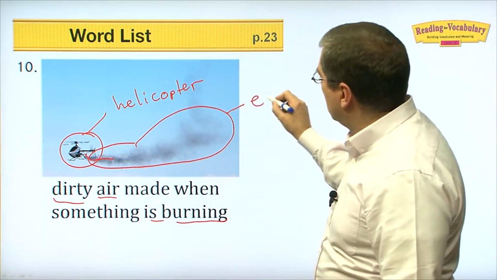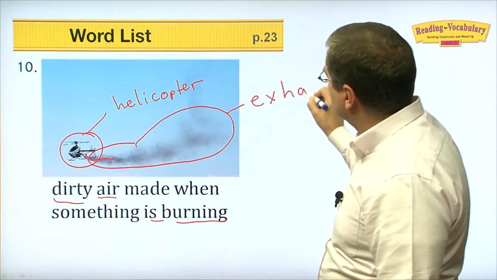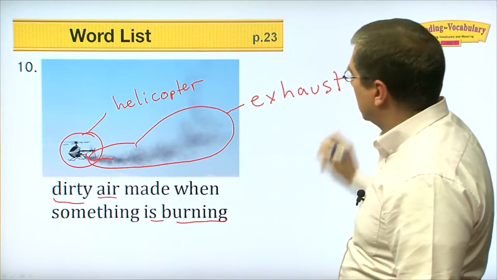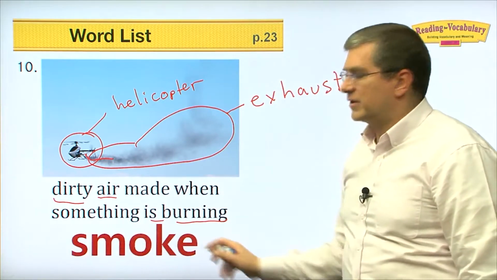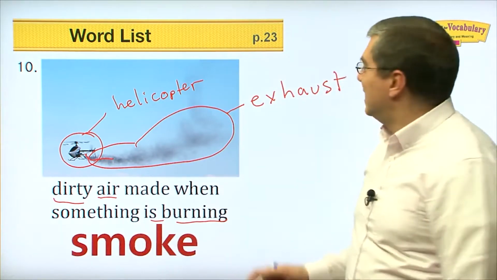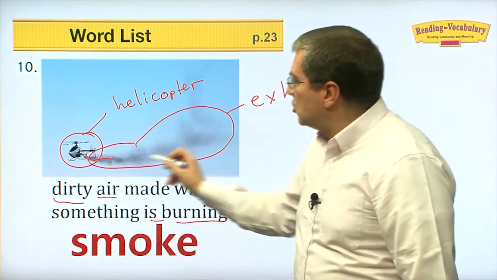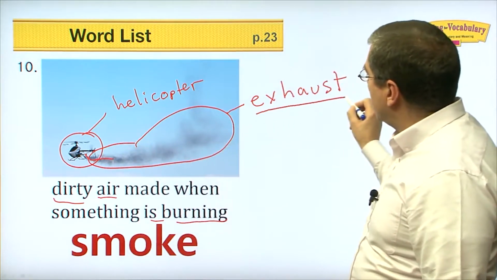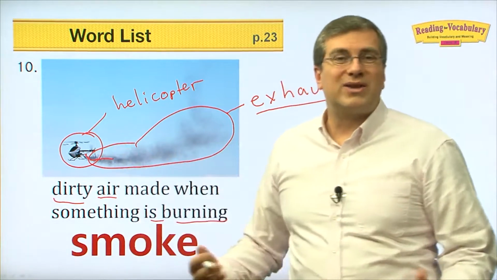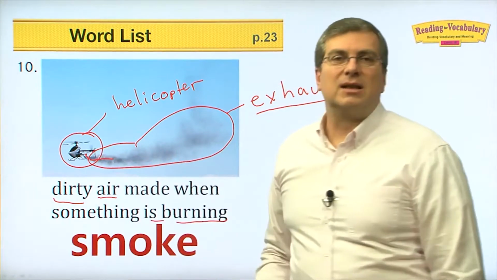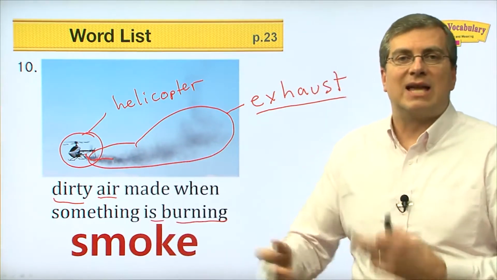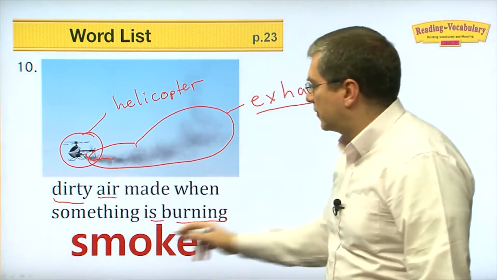That smoke is called exhaust. Right? But we can also call it smoke. I just said smoke, right? Smoke from the engine is called exhaust, and that's because what's burning? Well, the gasoline is burning inside the engine, and it's giving off smoke.